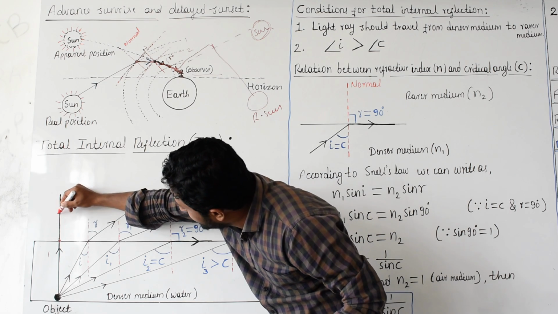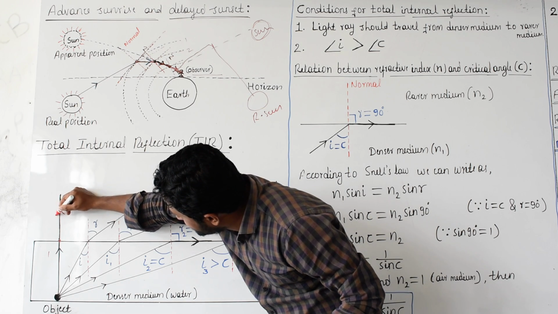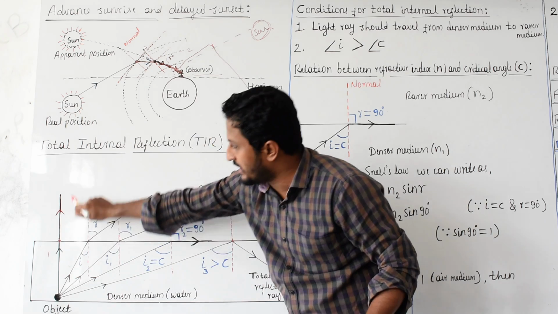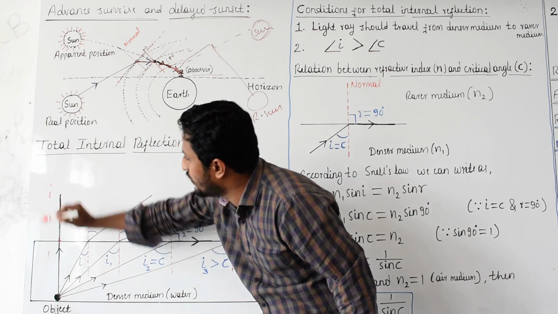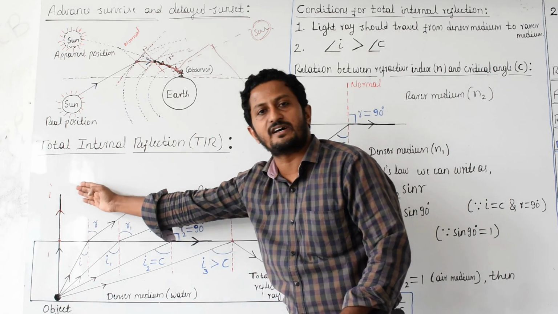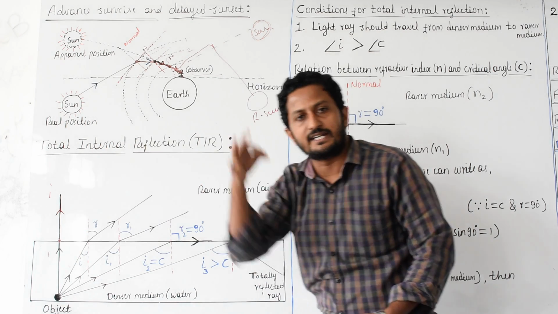Yes, here that light ray moved like this. That light ray moved like this. This is first light ray 1, and I take this as 1 dash. 1 dash is refracted and 1 is incident.